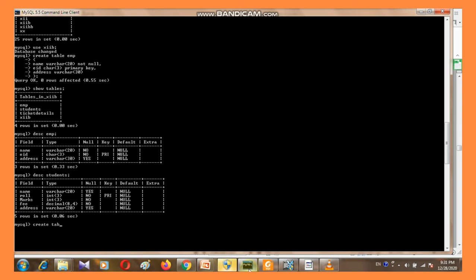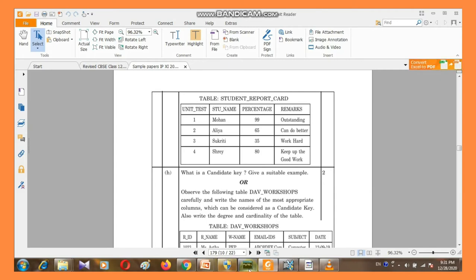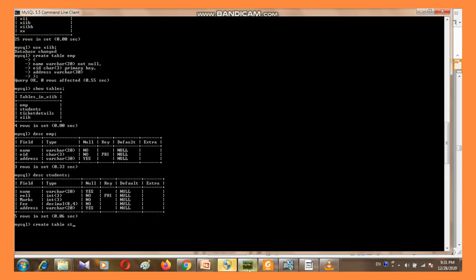Create table. See, the name of this table is student_report_card. Then press enter and then open a small bracket. The first column is unit test, so write unit_test. Data type is not given, so according to the data you have to write. I am going to take int, and here I am going to write 2. It's the size. No constraint is given, so we use a comma.